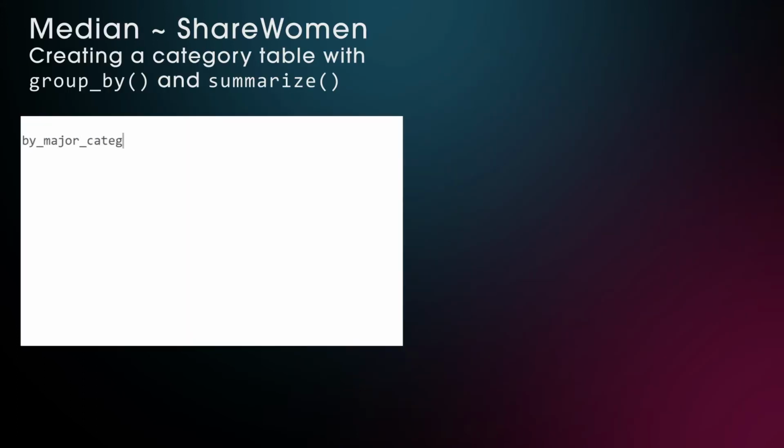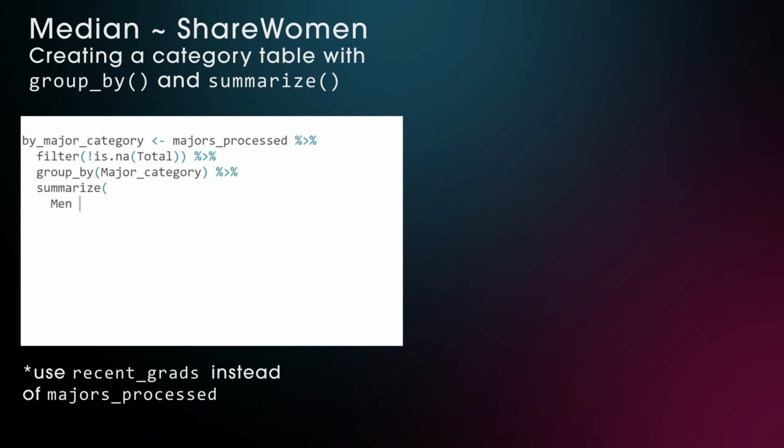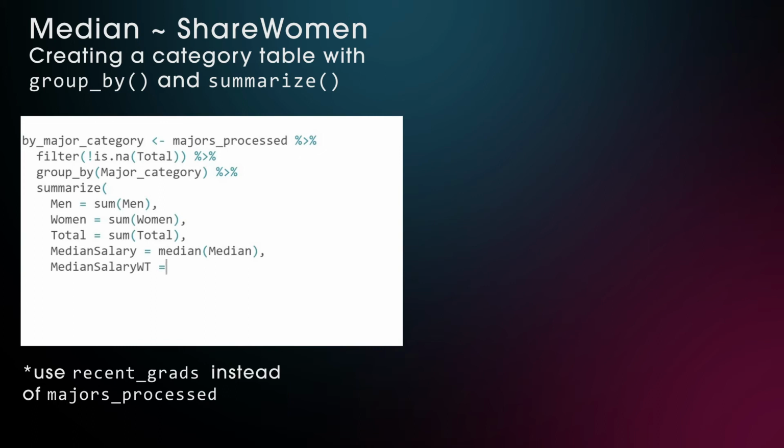Now we will investigate the correlation between the share of women and median income. First by looking into major categories overall and afterwards into individual majors. We do this by using the group by and summarize functions that give us a total number of men and women studying the major category and the newly calculated share of women as a percentage of the total. We also produce an average median and a median weighted by sample size of the individual majors.